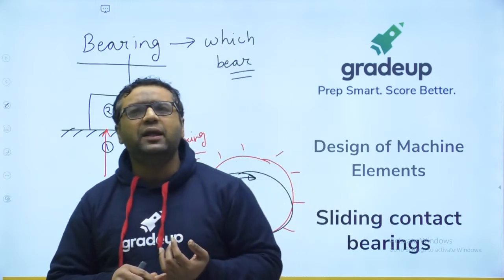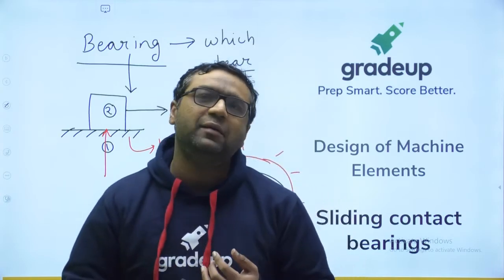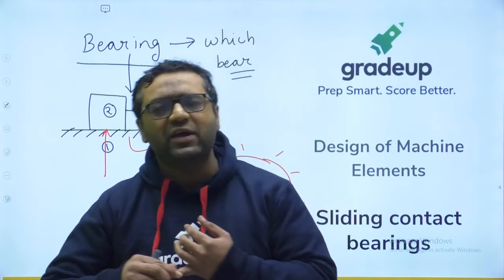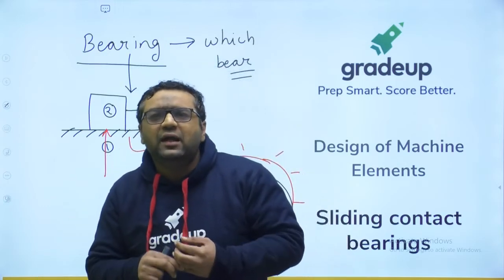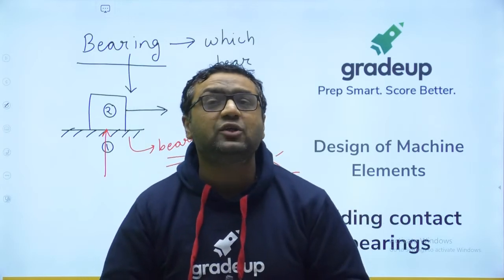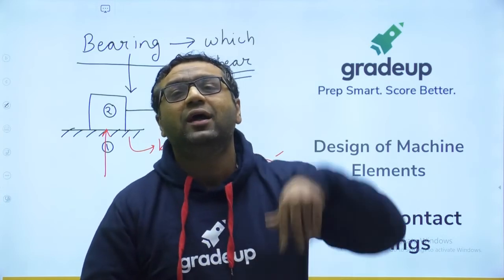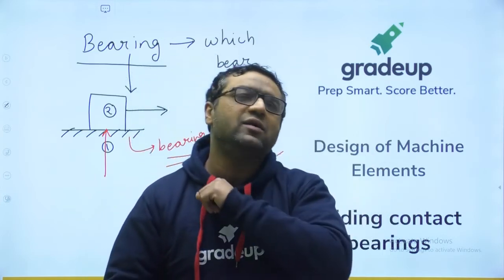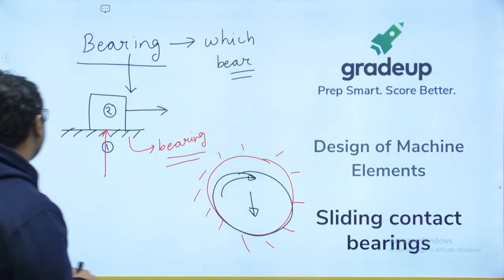So in general, bearing is something which bears, and bearing with respect to shaft is nothing but a fixed element which supports a moving element in such a way that it confines its motion as well as supports it, and in such a way that it also restricts the motion of the shaft in the direction of applied load. That is the wonderful definition for bearing with respect to shaft.